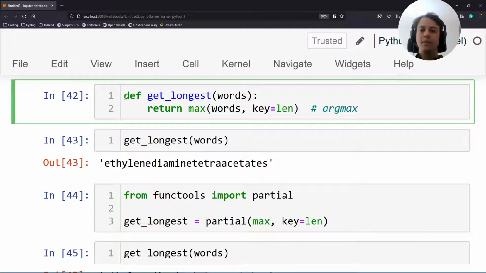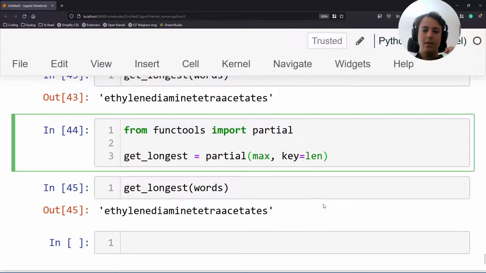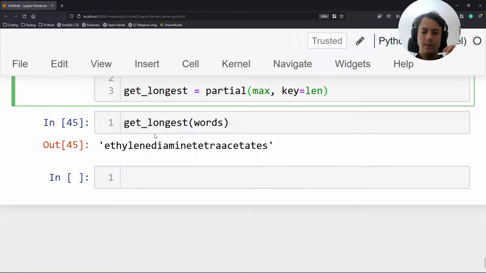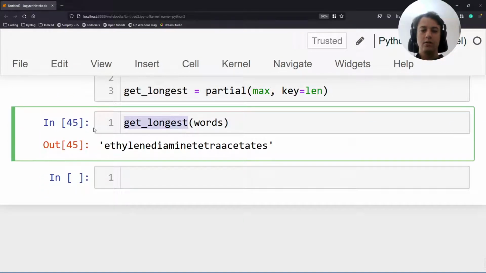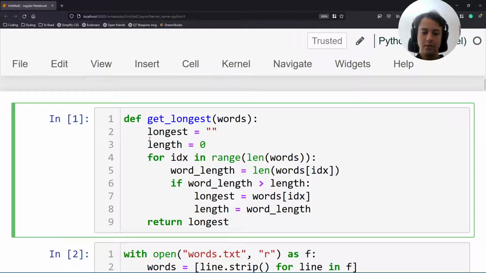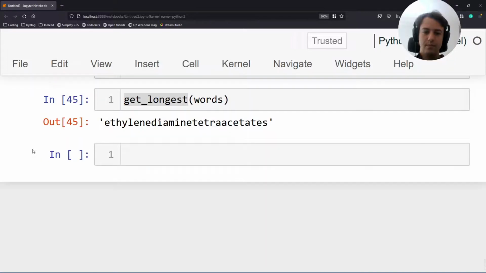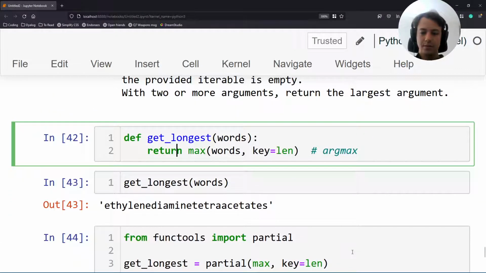If you disagree with me, feel free to reach out with a different solution, with a different proposal. I would be very interested in knowing what you come up with. So we've gone through a bunch of variations of a function that finds the longest word in a list of words. We started out with this, and we ended up with these two things.